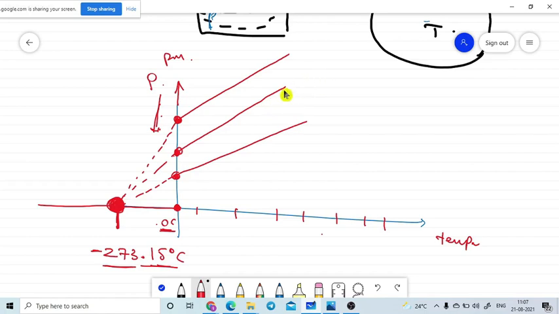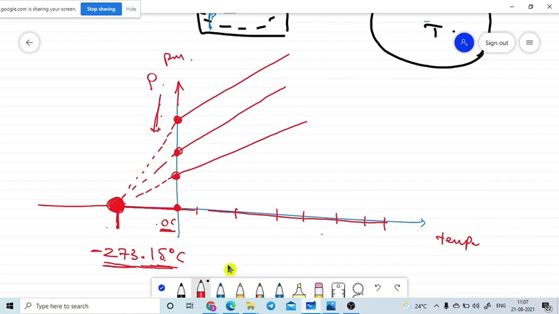Yes, with the help of the gas thermometer, one of the scales is constructed. At the lowest pressure point it is minus 273.15 degrees centigrade. That scale is named the absolute scale.